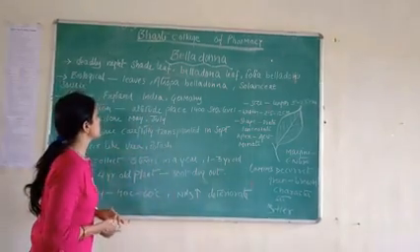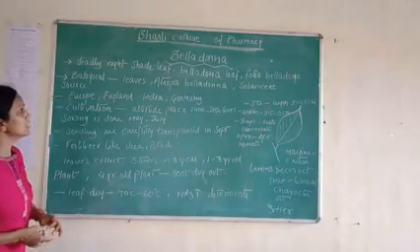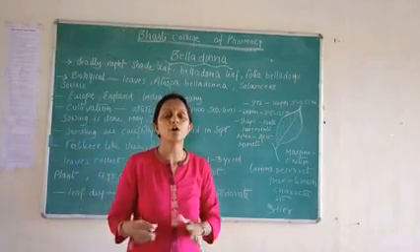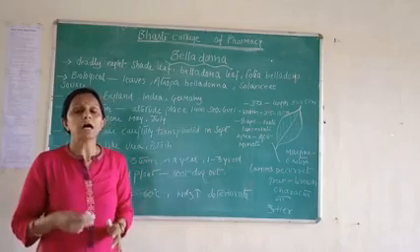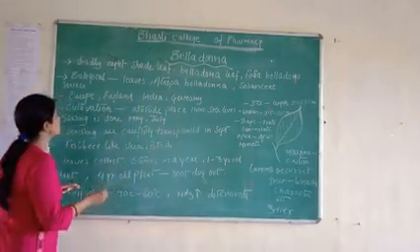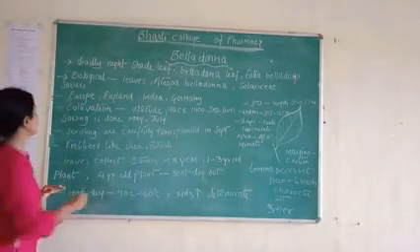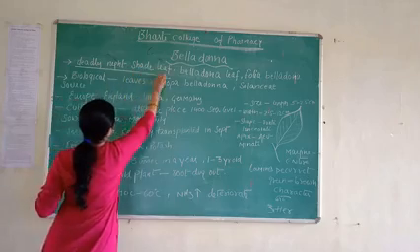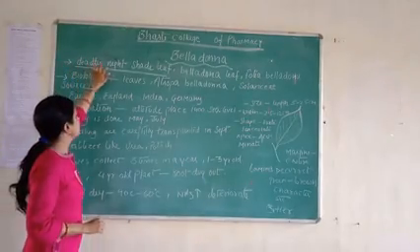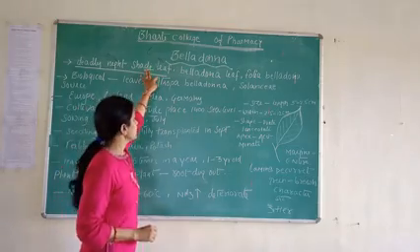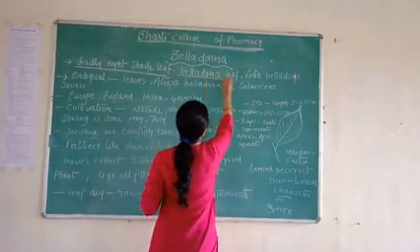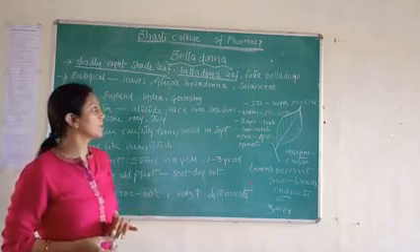So today we will discuss belladonna. Belladonna has many synonyms, which means it also has other common names. Firstly, belladonna is known as deadly nightshade leaves. Another name is belladonna leaf.